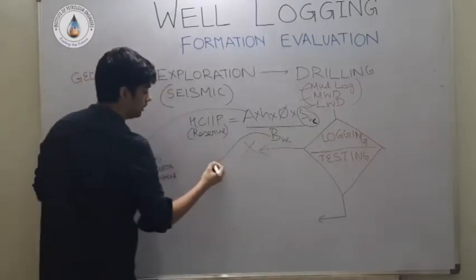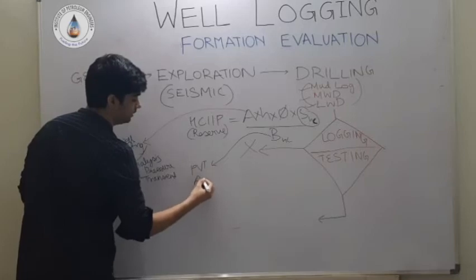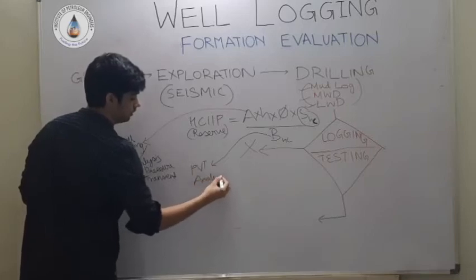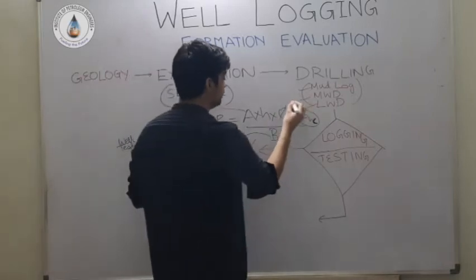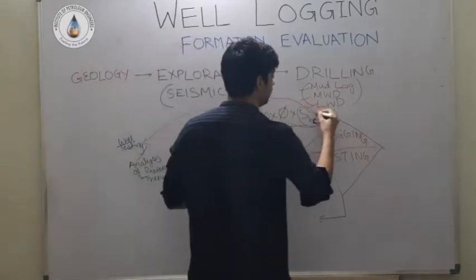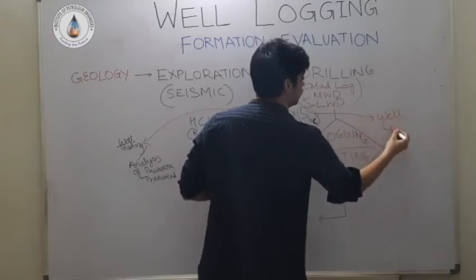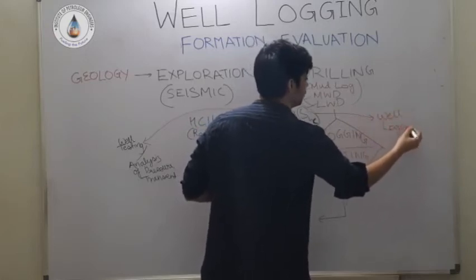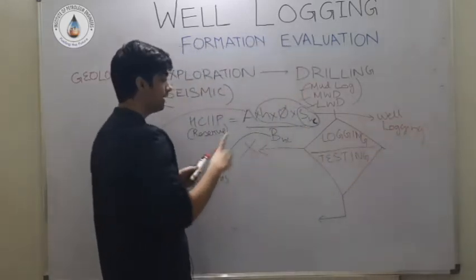Formation volume factor is given by PVT analysis, and lastly these three things can be obtained with the help of well logging. So now you can understand the importance of this subject, that why is it important.